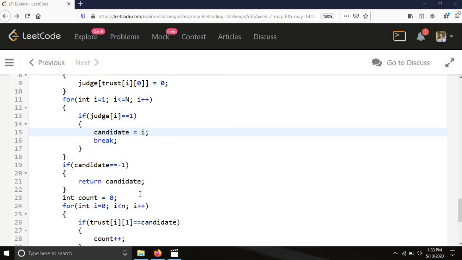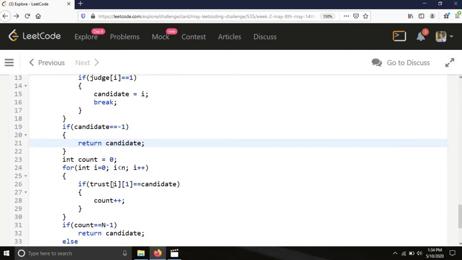After executing this loop, we will first check whether we found any potential candidate or not. If candidate equals -1, it means all the values inside the judge array are 0, so we haven't found any potential candidate. In that case we will simply return -1.